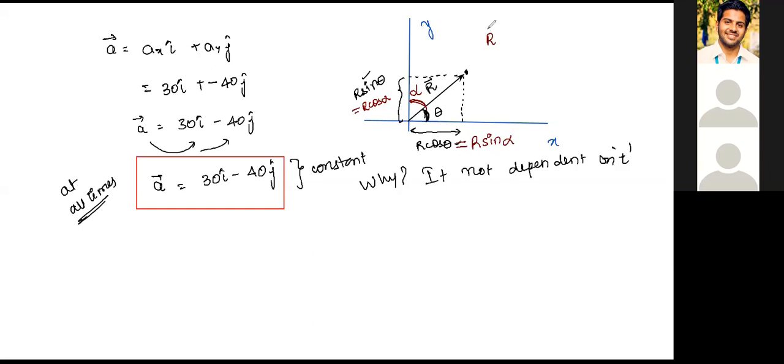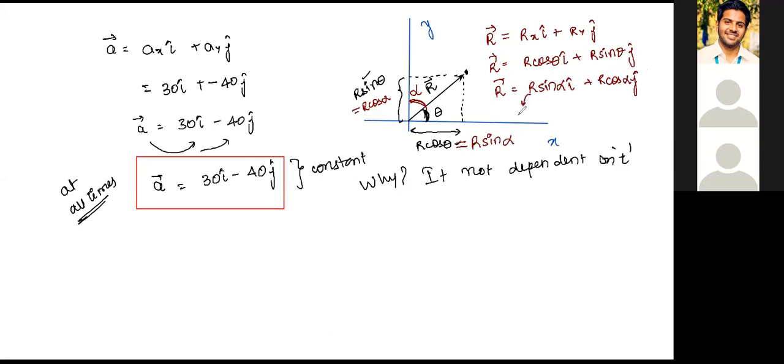Now, the vector r is represented as rx i cap plus ry j cap, where I can also write this as r cos theta i cap plus r sin theta j cap. So here the r vector can also be written as r sin alpha i cap plus r cos alpha j cap. Very important. Where what is this r? R is the magnitude of the vector r.